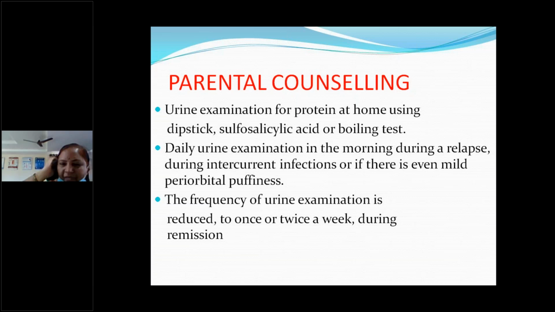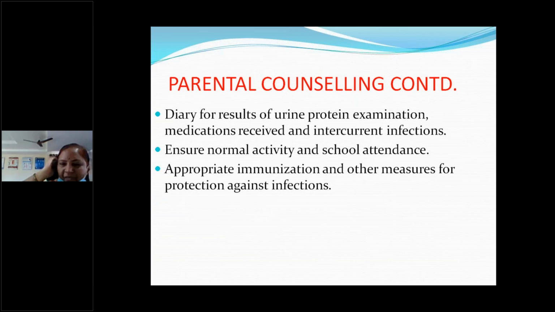So we have to educate the parent how to do the urine dipstick or boiling test and daily urine examination in the morning initially. Then once the child is in remission, the frequency will be decreased to once or twice a week. And they have to maintain a diary. They will do the urine test at home and record whether it's 1 plus or 2 plus like that. If it's more than 2 plus for more than 3 consecutive days, they have to come to the doctor.